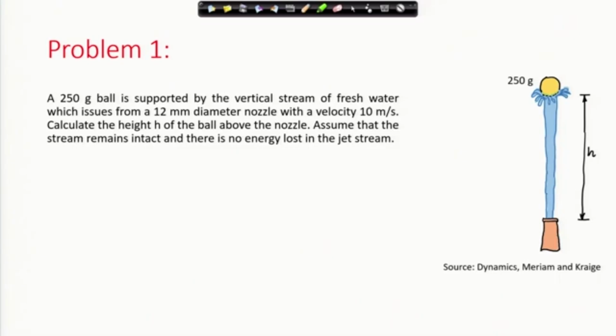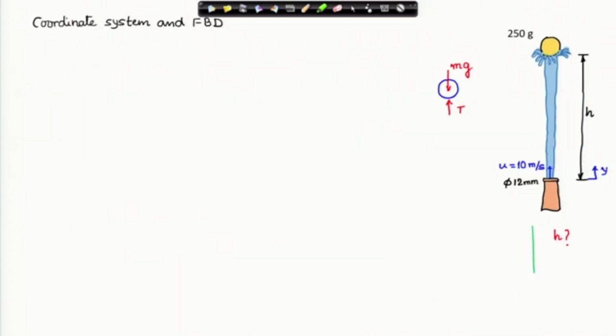We have calculated this force, and that is what we are going to do. We will consider our system as this ball and a little bit of its surroundings, so that we allow this water to come and enter our system.